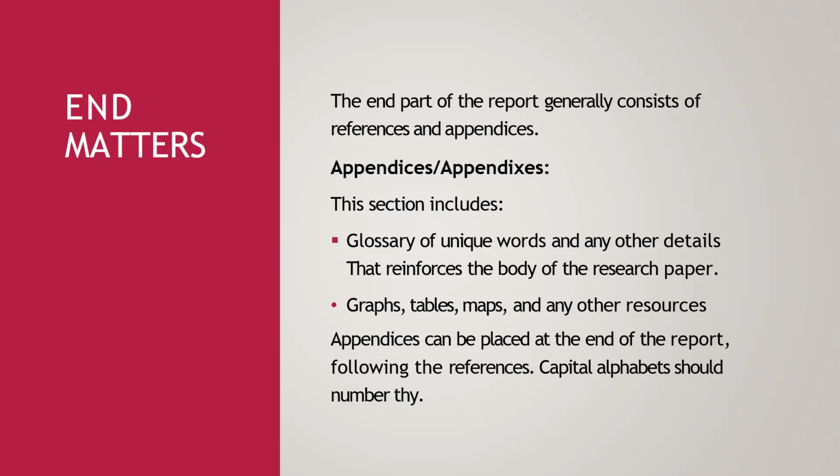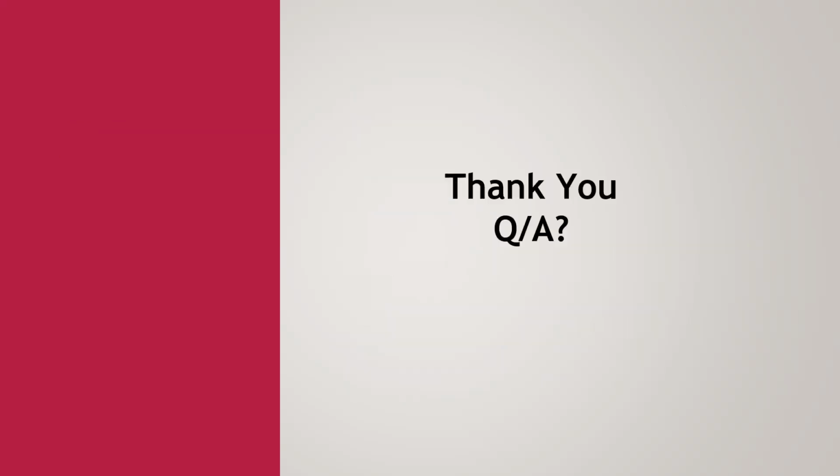If you have worked with a particular research questionnaire, you can place that questionnaire in the appendices section. Appendices can be placed at the end of the report, following the references, and should be numbered with capital alphabet letters. And this was all about today.